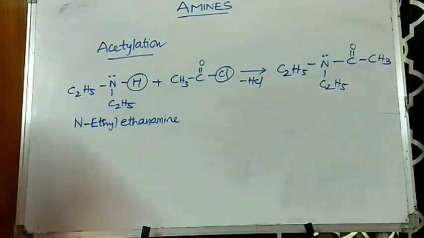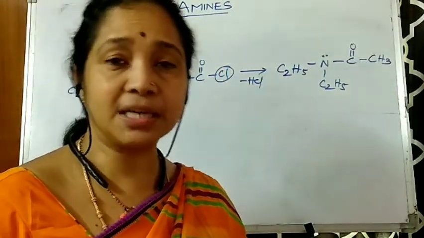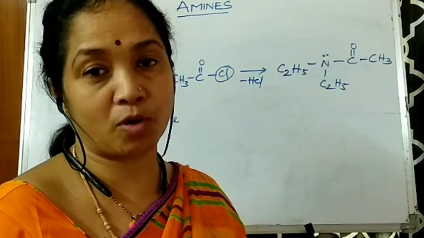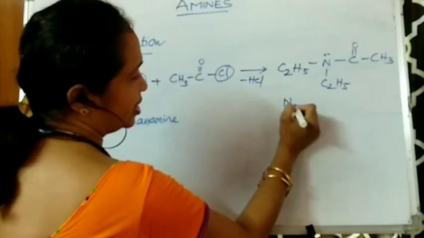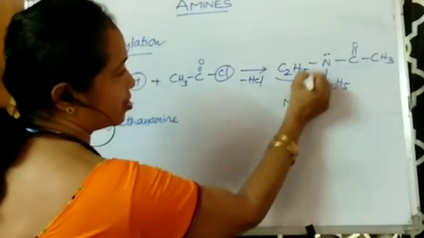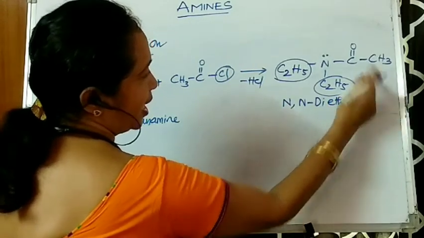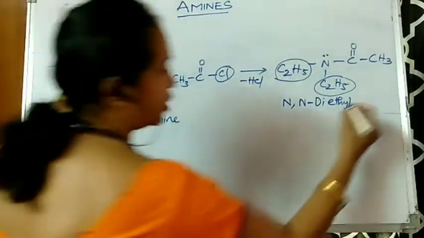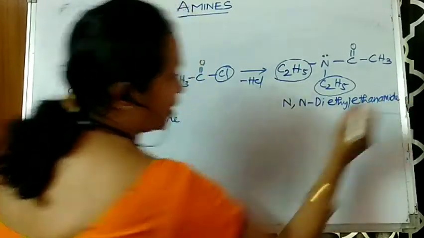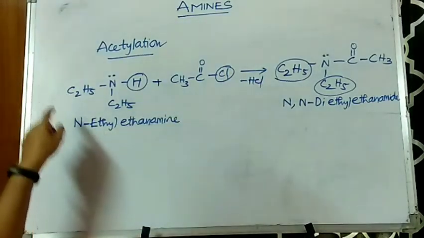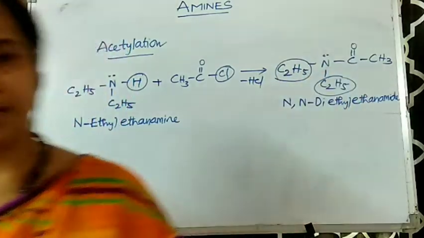Here, what would be the name of this? So here, amine and amide both are present. So C double bond O and NH2 amide is given more preference, and these ethyl groups become the substituent. So N comma N, put a hyphen. As there are two ethyl groups, we need to write diethyl. And there are two carbons, so we call it ethanamide. So the name of the amide that is obtained here when N-ethyl ethanamine is taken is N comma N diethyl ethanamide.